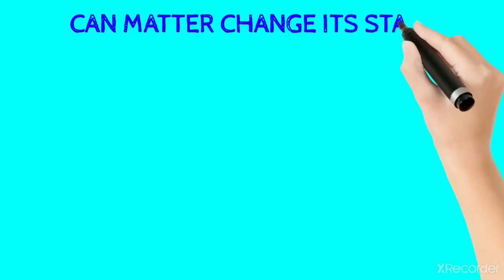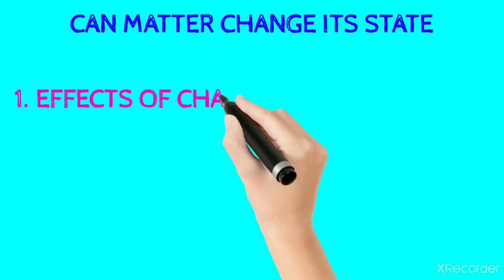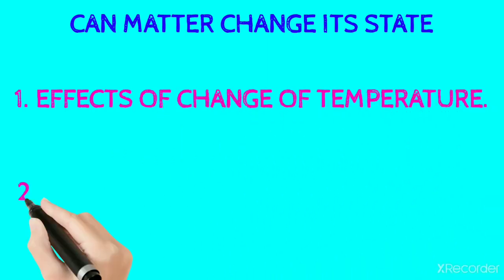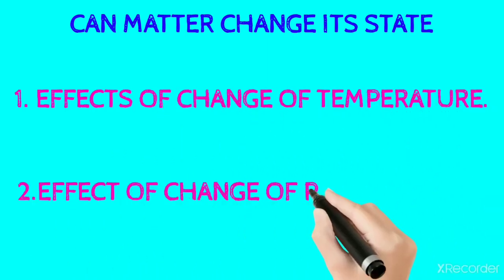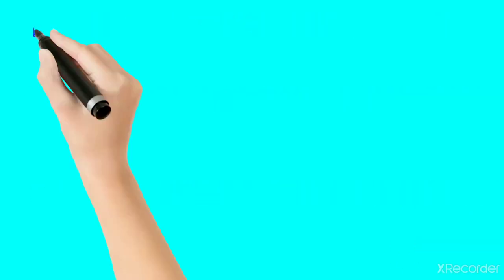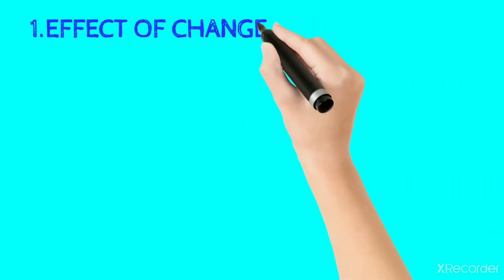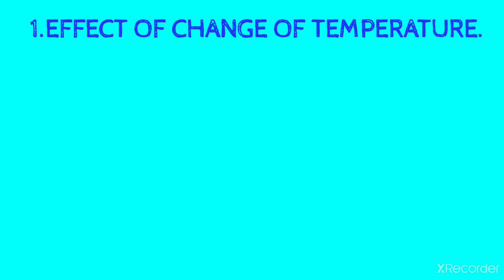Can matter change its state? Which is the fourth type of matter? Can matter change its state? This was divided into two types: effects of change of temperature and effects of change of pressure. Let us learn about the effect of change of temperature.